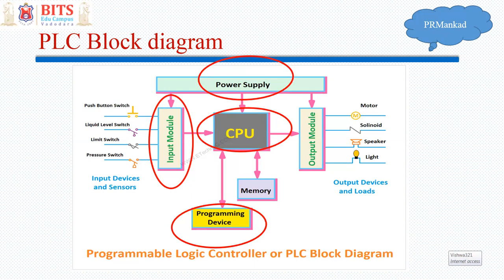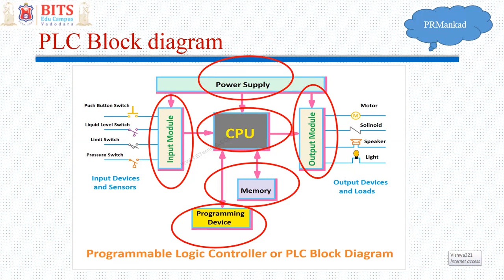Here you just have to change the programming, and you can change your PLC operations. That is why it is called programmable logic controller, right? So this is memory and output. We have seen the block diagram of a programmable logic controller. In short, it is a computer only, but it is taking inputs not from a keyboard. It is taking input from industrial devices.